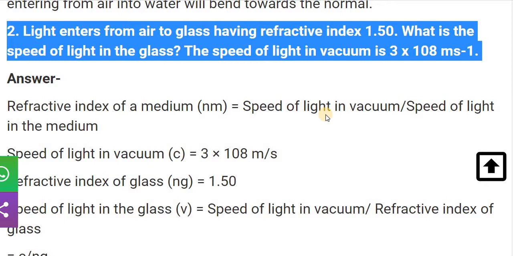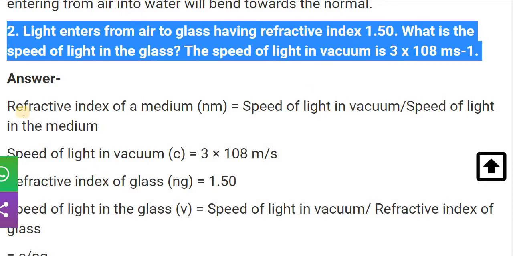Keeping the values, 3 into 10 raised to 8 meter per second divided by 1.50, the answer is approximately 2 into 10 raised to 8 meter per second.